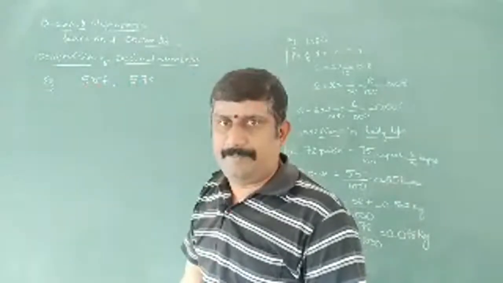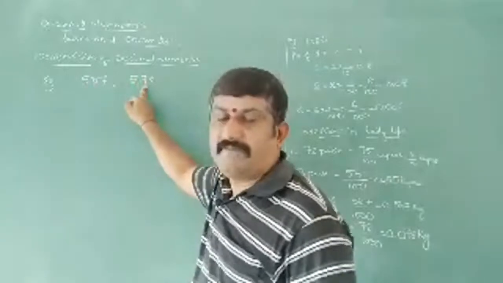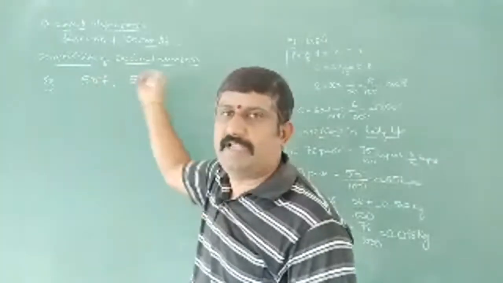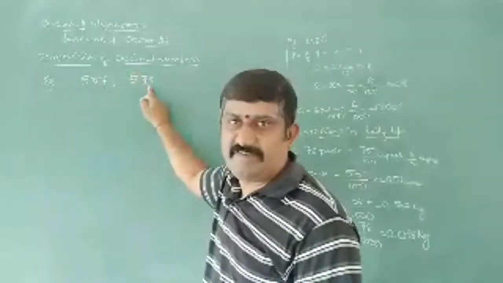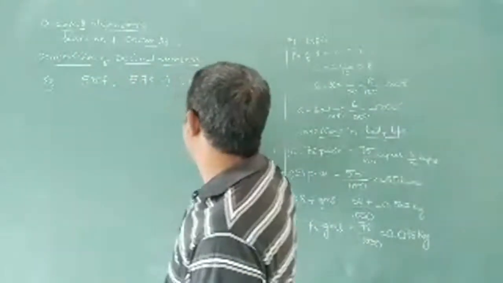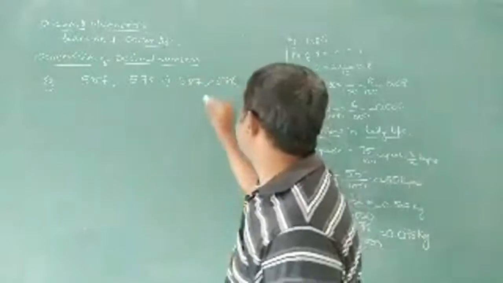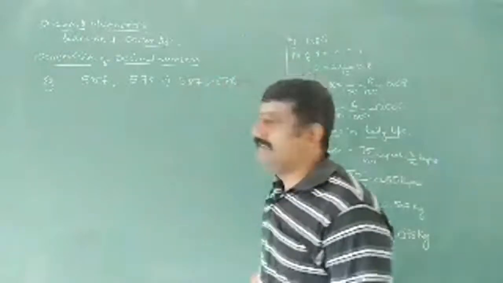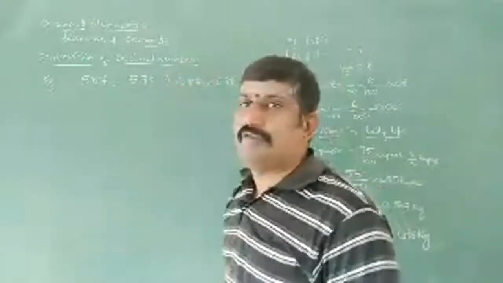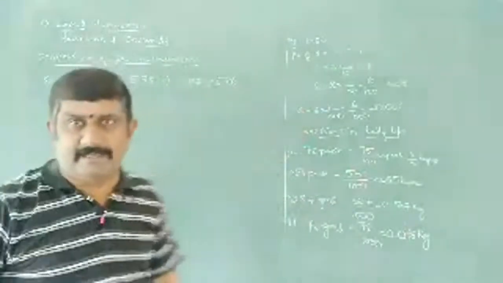Hundreds place is same. Coming to tens place, 8 we have here, 7 we have here. Which is bigger? 8 is bigger. So no need to check the next number also. Directly we can write 587 is bigger than 578. So this implies we can write 587 is greater than 578. Even while comparing decimal numbers also, we will follow the same principle. Observe here. Let me take another example here.